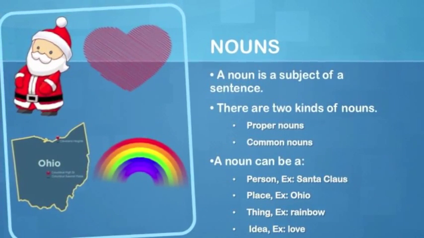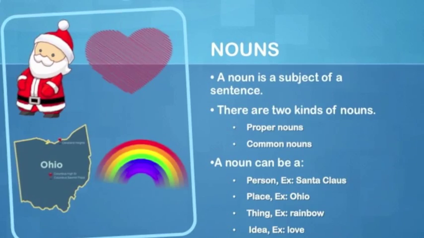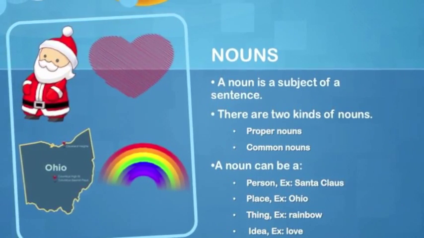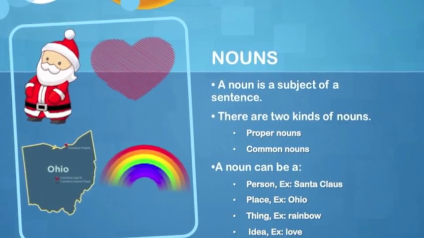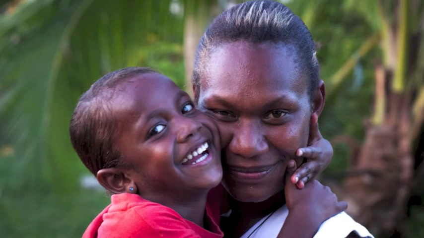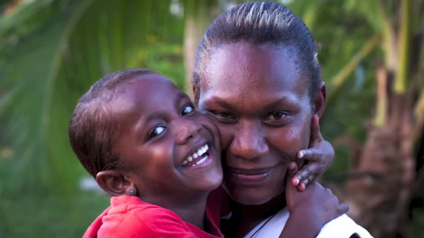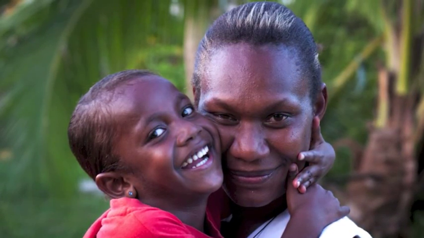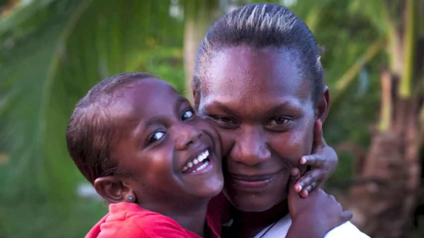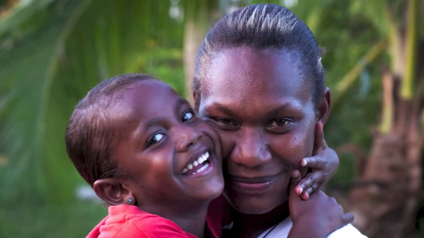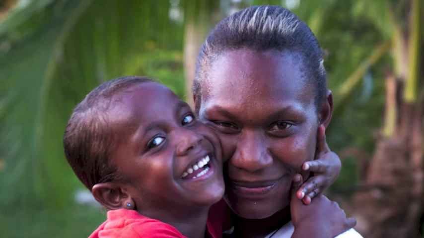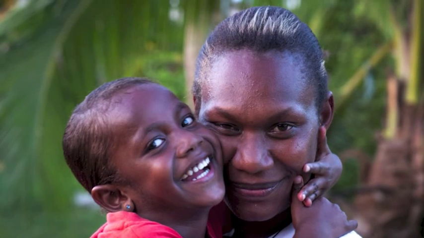Let's talk about nouns. A noun is the subject of a sentence, which basically means that it is what the sentence is talking about. So in the sentence, my dog is soft, we are talking about the dog, so the dog is the subject and also the noun. Nouns can be people, places, things, or ideas. A person may be Miss Baum, a place, Ohio. A thing could be a book, and an idea could be love or happiness.